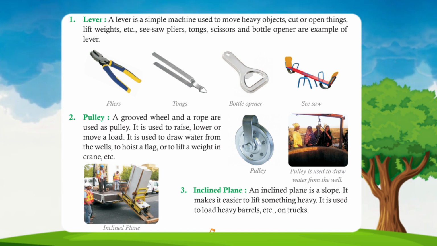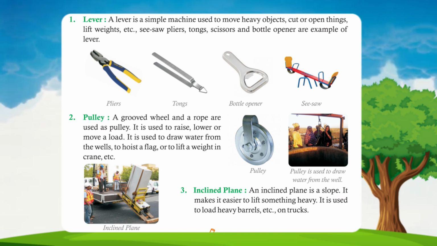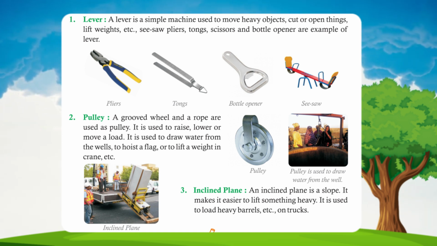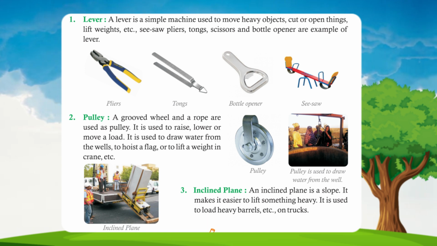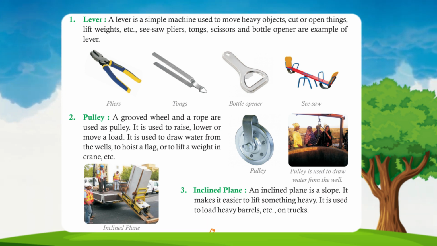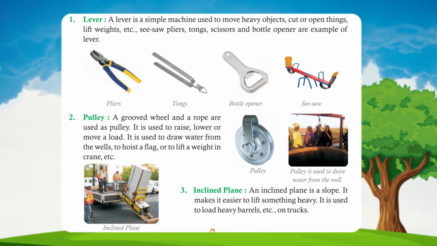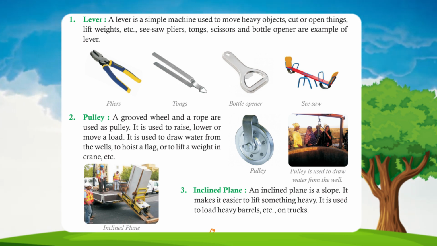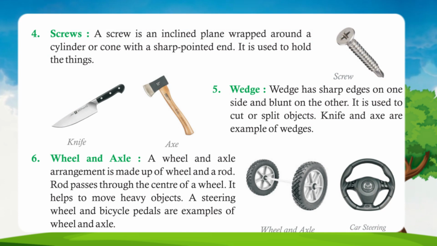It is used to draw water from wells, to hoist a flag, or to lift a weight in a crane, etc. 3. Inclined plane. An inclined plane is a slope. It makes it easier to lift something heavy. It is used to load heavy barrels, etc., on trucks. 4. Screws. A screw is an inclined plane wrapped around a cylinder or cone with a sharp-pointed end. It is used to hold things.